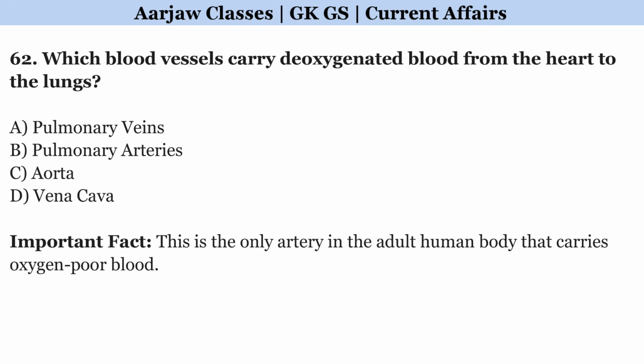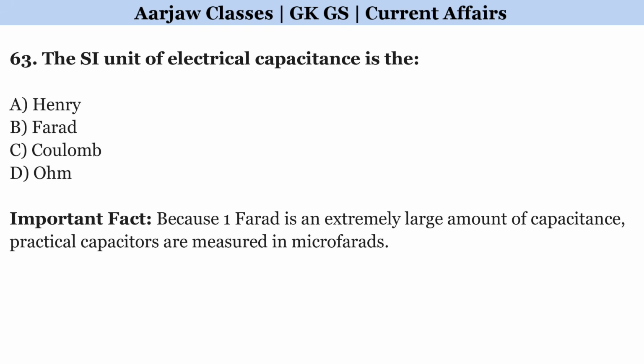Which blood vessels carry deoxygenated blood from the heart to the lungs? Correct option is B, pulmonary arteries. The SI unit of electrical capacitance is the? Correct option is B, farad.